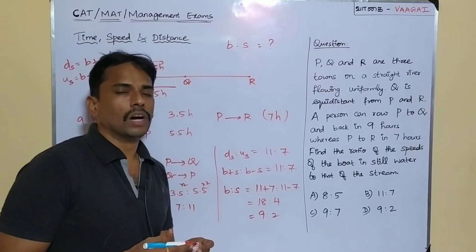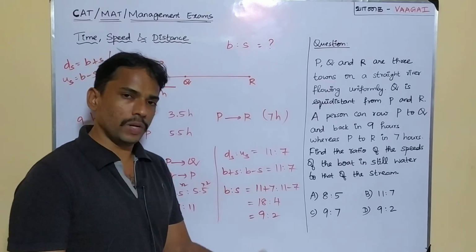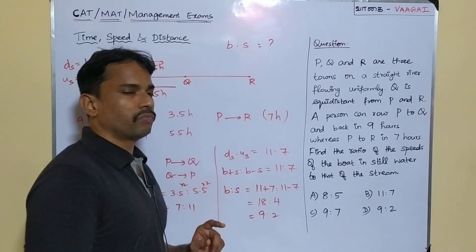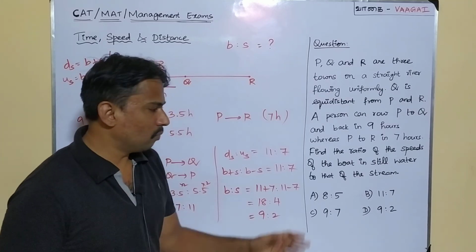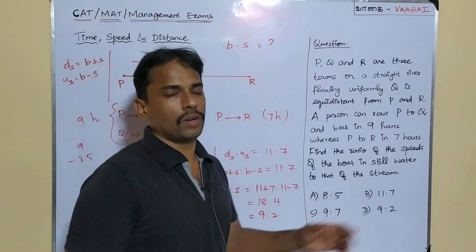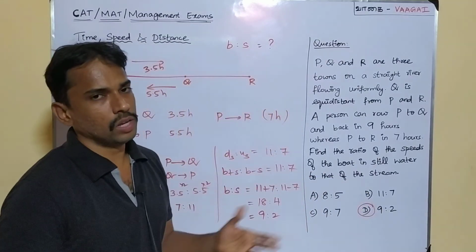So finally we got the ratio of the speed of the boat in still water, I mean this B stands for the speed of the boat in still water, to the speed of the stream. We got the ratio as 9:2, and where is our answer? Our answer is available at option D. Option D, 9:2, is going to be the answer for this question.